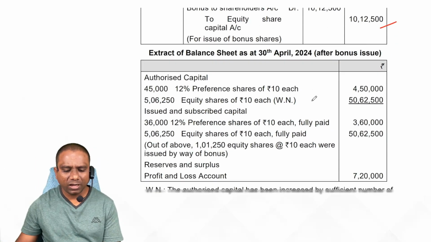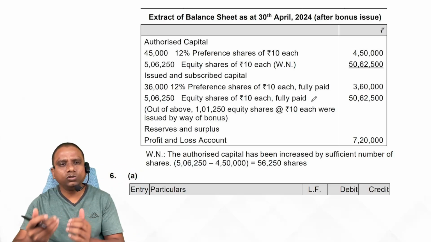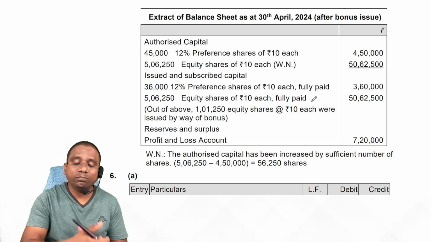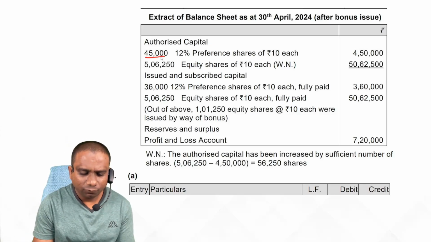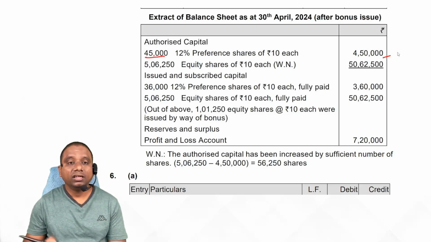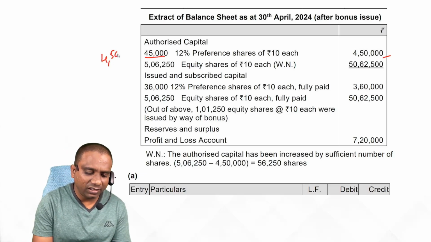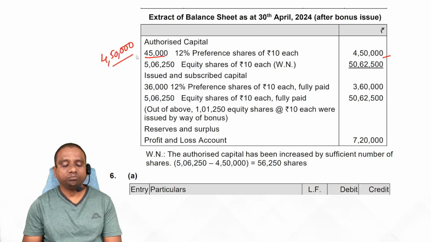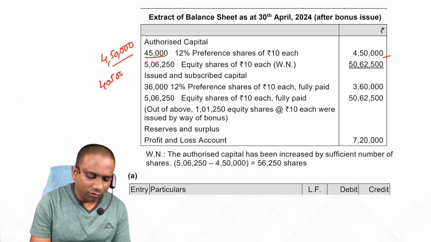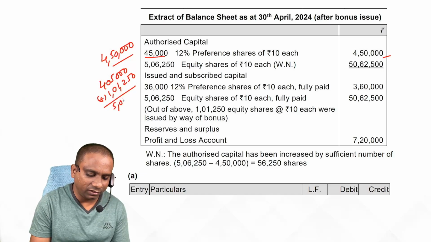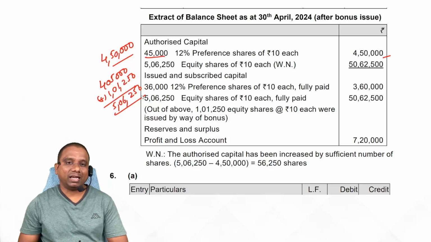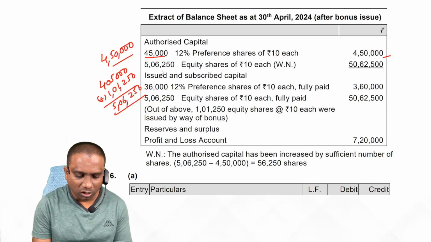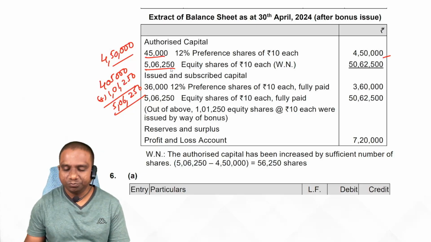Simple. Whatever balance sheet they have given in the problem, you continue that balance sheet. Wherever the amounts and numbers changed, you also try to change. That's it. Look at authorized share capital 45,000. Earlier, whatever we have, the same. Earlier, what are the equity shares? Authorized equity shares 4 lakh 50. But now 4 lakh 5,000 plus 1 lakh 1,250. Total 5 lakh 1,250. Here we have to increase the authorized share capital. That is very important. So authorized share capital 5 lakh 6,250.